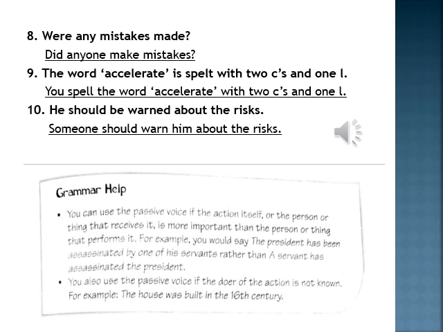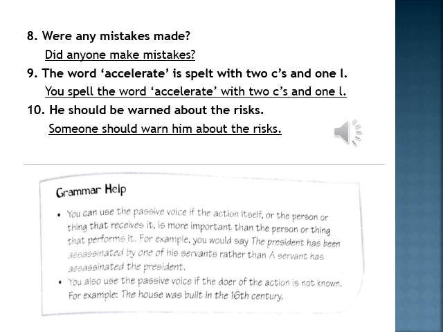This sentence is passive voice. Why? Because here the servant has done the action, he has attacked, but he is not important. Who is more important? More important is the president who is being assassinated, who has received the action. So it is better to write it in a passive voice sentence. It is not wrong if we write it in active voice, like: a servant has assassinated the president.